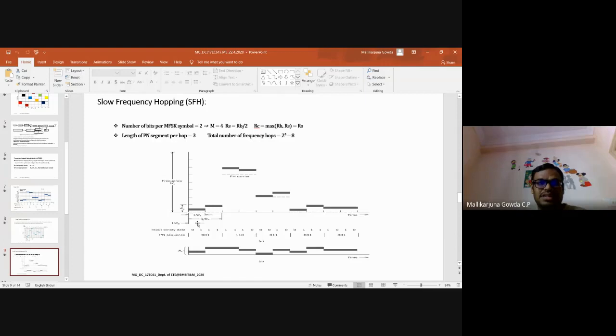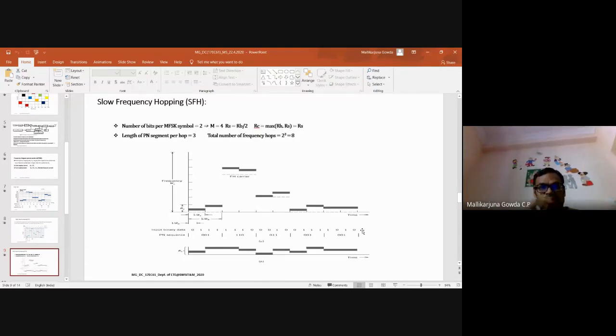Here I have taken a 3-bit pseudo-noise sequence for this particular example. And my information sequence is 0, 6 ones, then 3 zeros, 1, again 00, then 4 ones, 0 1 0, right?